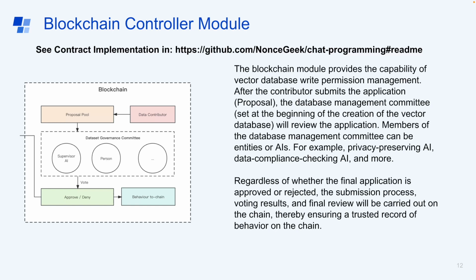Members of the database management committee can be human or AI, for example, privacy-preserving AI, data compliance checking AI, and more. Regardless of whether the application is approved or rejected, the submission process, voting results, and final reviews will be carried out on the chain, thereby ensuring a trusted record of behavior on the blockchain.